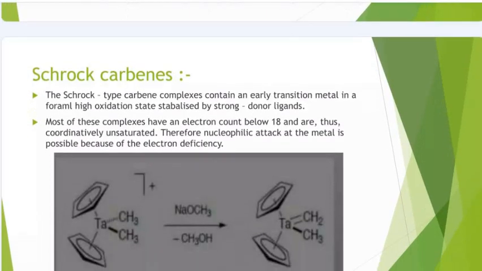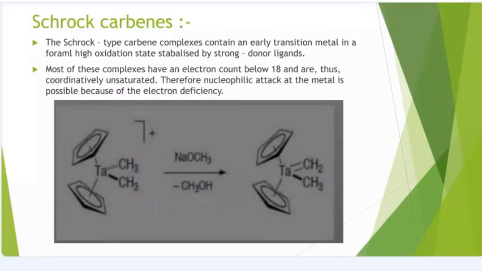Now, Schrock carbene. A Schrock type carbene complex contains an early transition metal in a formal high oxidation state stabilized by strong donor ligands. So most of these complexes have an electron count below 18 and are thus coordinatively unsaturated. Therefore, nucleophilic attack at the metal is possible because of electron deficiency.